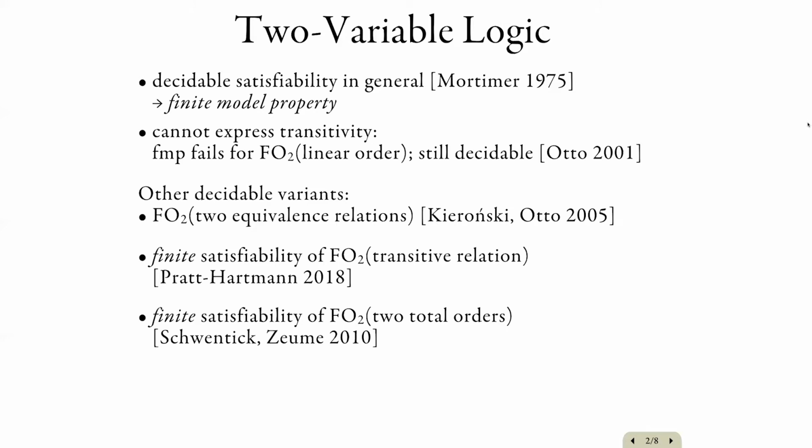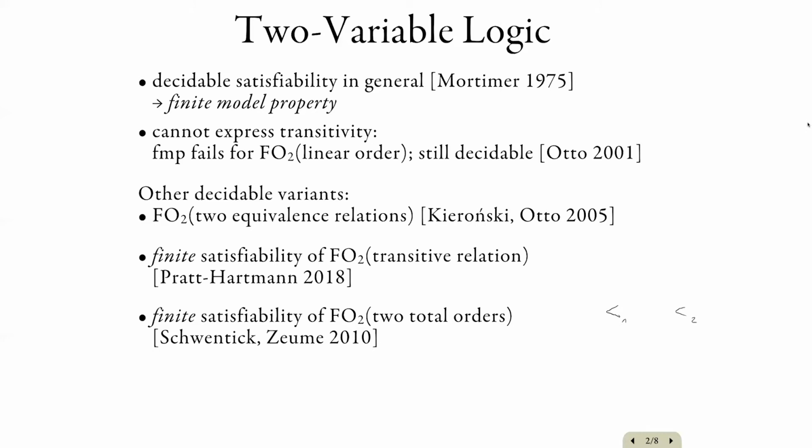Very related to this work is the result of Schwentick and Zeume, which states that finite satisfiability of the two-variable fragment with two total orders is decidable. So we are given two binary relation symbols, and we assume that they are total orders, and we ask, does a given sentence of two-variable logic have a finite model in which those two relations are total orders?